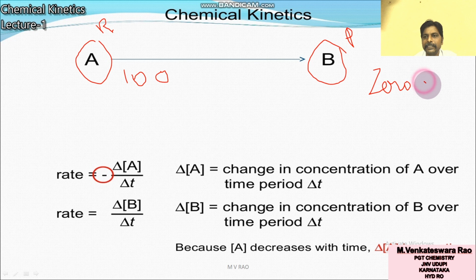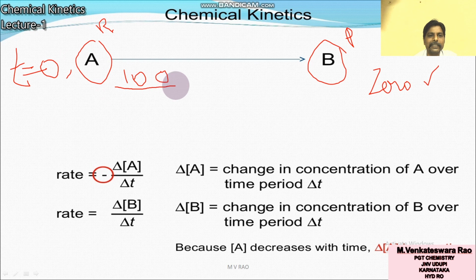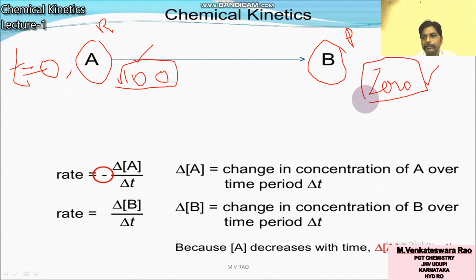Concentration of B is 0, because the product is initially absent. That means at time T equal to 0, the concentration of A is maximum. Let that be 100. Concentration of B, the product, is 0.